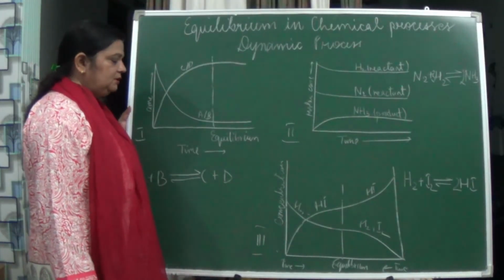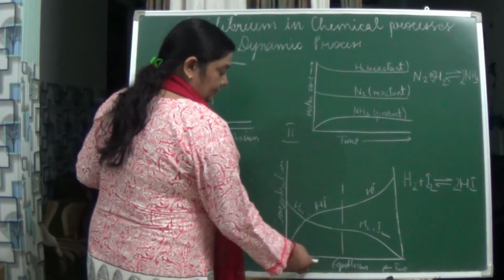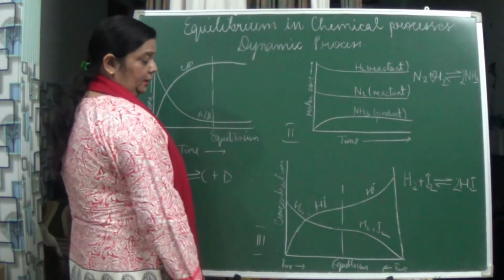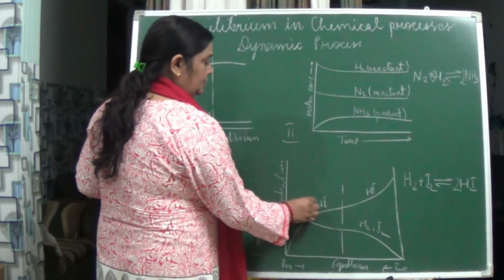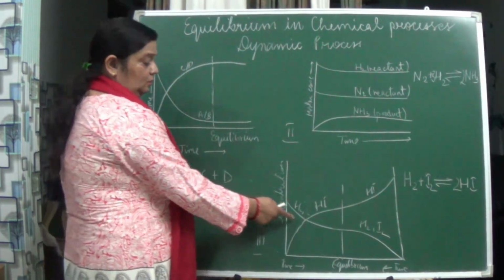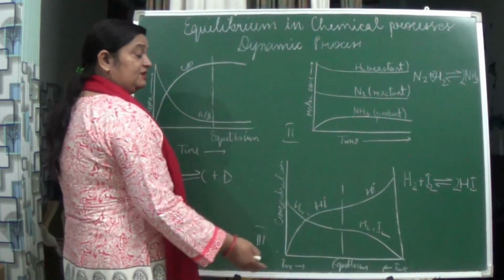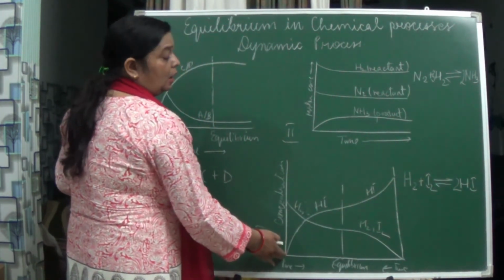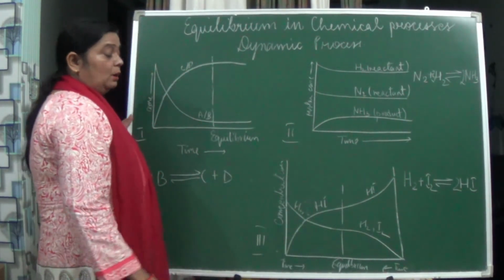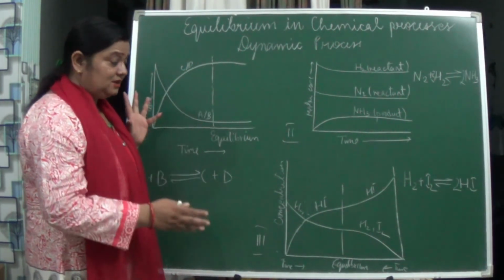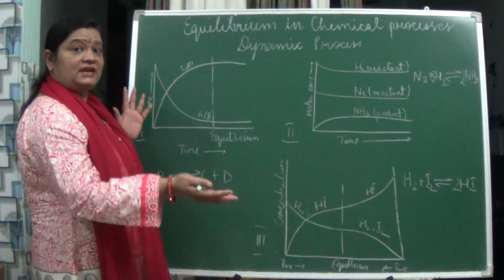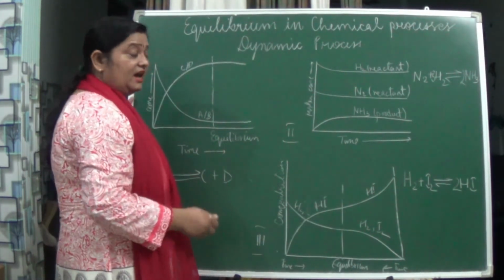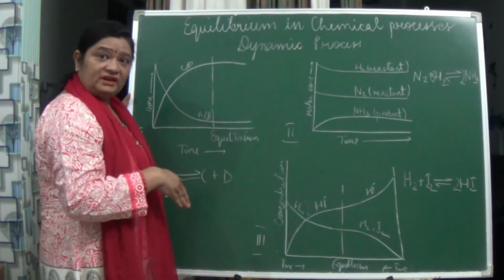Now coming to the third graph. Here time is again represented on the x-axis and concentration along the y-axis. You can see here that for H2 and I2, first the concentration is more and then it goes on decreasing. When we see HI also, the concentration increases over here, and along with time it decreases. Actually we are seeing this reaction in both the forward side and the backward side. Forward side means H2 plus I2 is forming HI, and backward side is HI forming H2 plus I2.